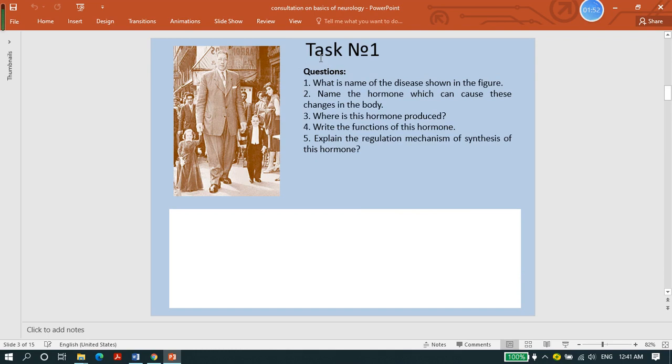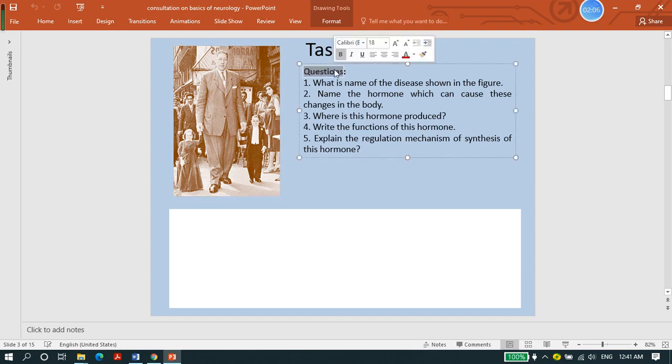Let's see. Here we give one task. It says task number 1, and here we just give you one figure, where someone is standing here, and questions. Let's look at the question. So this is your task, and the questions are here. Our first question is, what is the name of this disease shown in the figure?